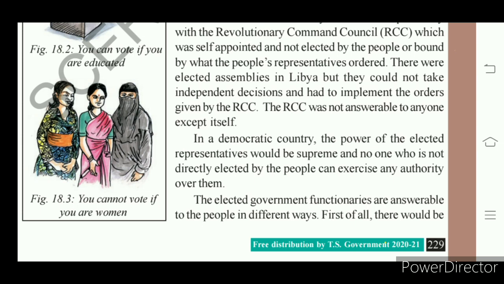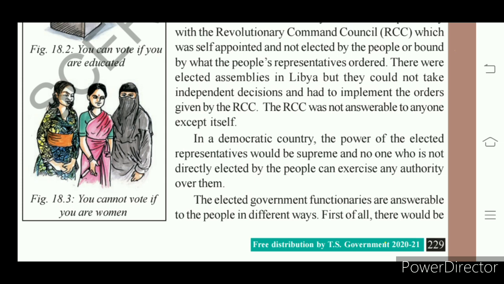So elected representatives will rule the nation. They would be supreme. Elected representatives will be supreme in authority, and no one is supreme over them. Understand?